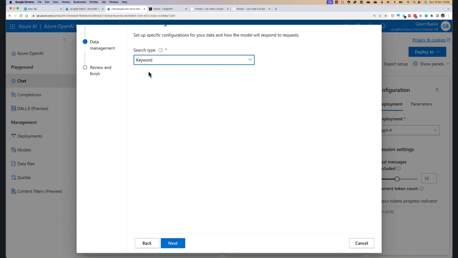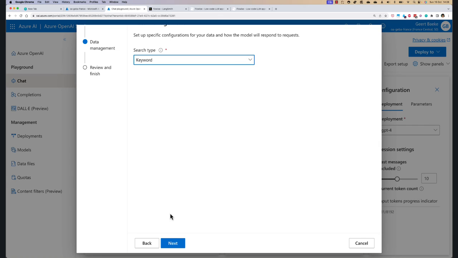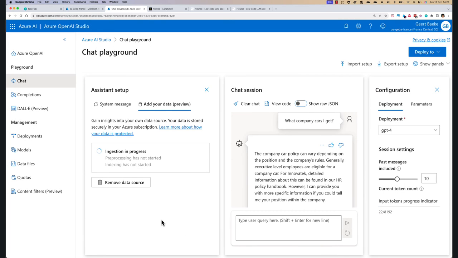And this is a limitation today of the previews. That limitation will be lifted later as well. And actually, I do believe it used to work before, but then it was retracted or somehow, I'm not sure. Anyway, that will come later. So I'm going to say next here and then do save and close. And now the ingestion will start and the indexing will take place.